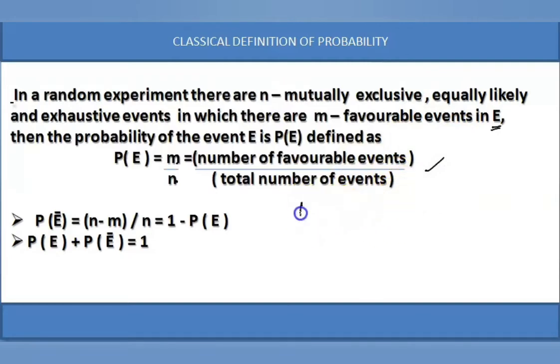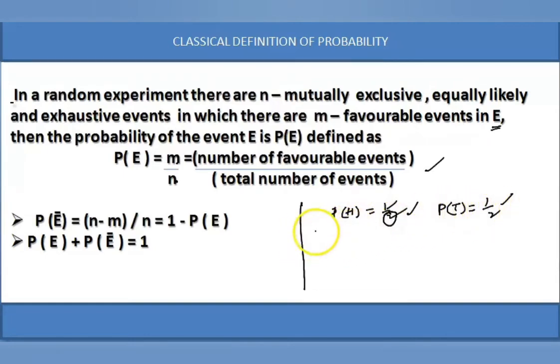So usually we write the probability of the event. Suppose, what is the probability of getting a head when a coin is tossed? It is 1 by 2. We all know this. What is the probability of getting a tail? 1 by 2. There is a 50% chance of getting head and tail. What does the classical definition say? Head is the favorable event, and the total number of events is head and tail. So 1 by 2 is the probability of getting head, and 1 by 2 for getting tail.